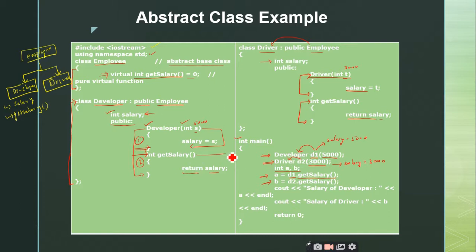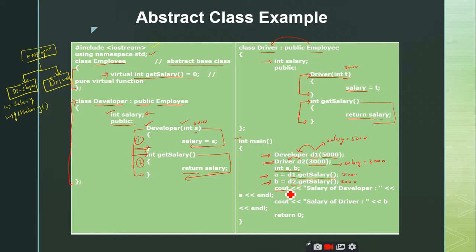So I am invoking the get salary function of D1, which is the object of developer. This function is invoked and it is just returning the salary. So what is the salary it is returning? What is the value that is stored inside A? 5,000. Similarly, the next statement is D2 dot get salary. I am invoking the get salary function of the D2 object that belongs to the class driver. So here also it is returning the salary. Therefore the salary is already assigned as 3,000, and B will be storing the value of 3,000.